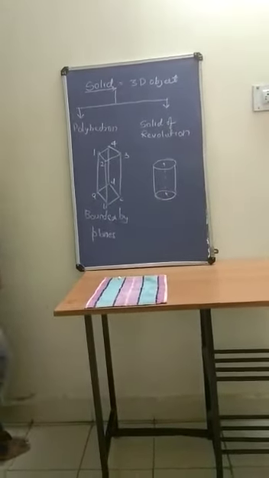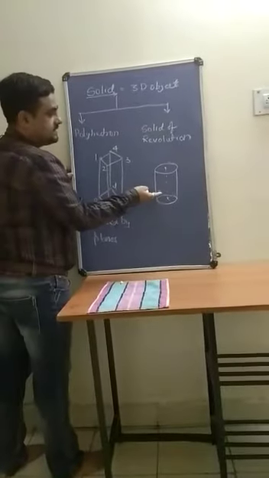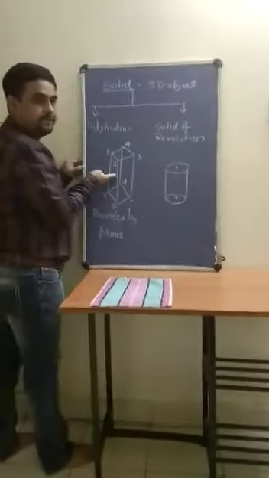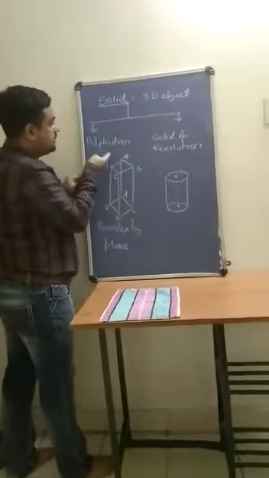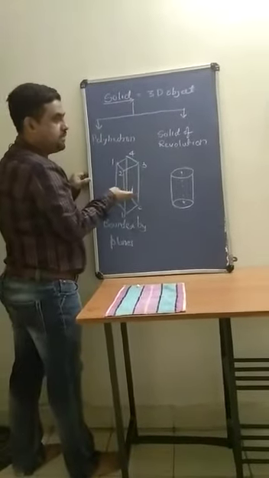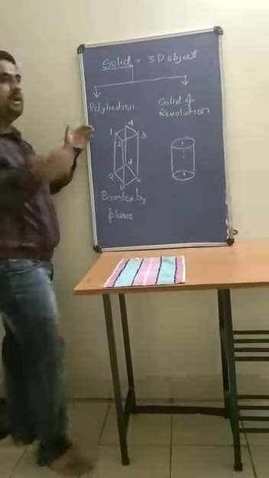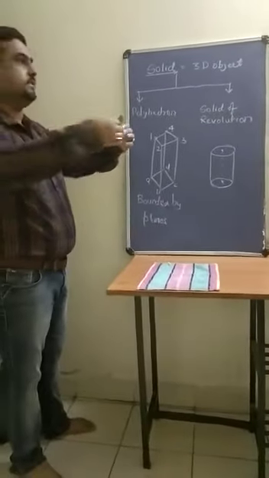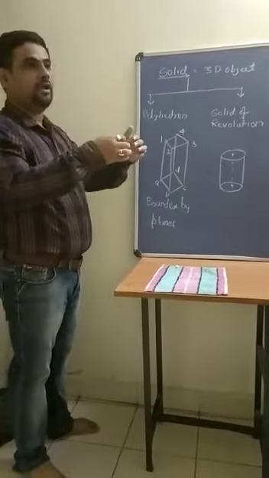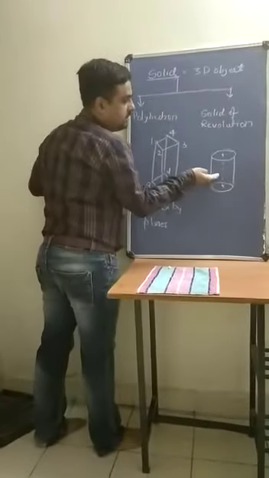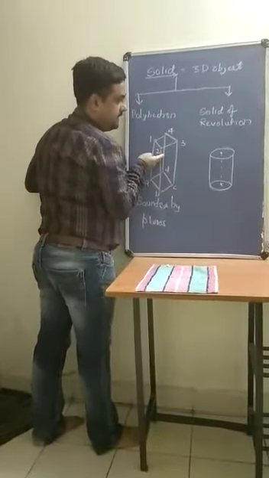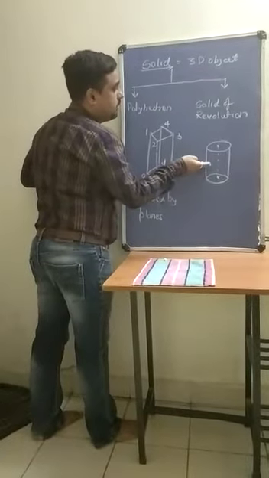Can you categorize this cylinder into this category? The definition of polyhedron is a solid bounded by planes, but here there are no bounding planes because the surface of this cylinder is curved. So you cannot put this solid into this category. So this is not a polyhedron.